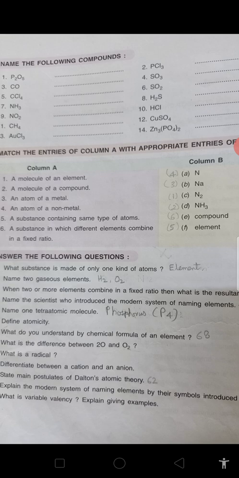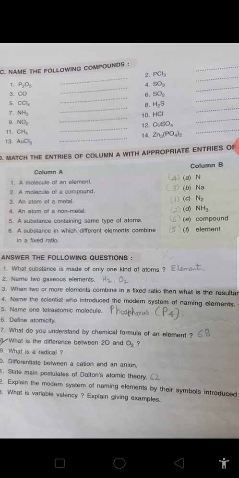Sodium is a metal. Then an atom of a non-metal is A, nitrogen. Nitrogen here is a non-metal. The substance containing the same type of atoms is called an element. So the answer is F. The substance in which different elements combine in a fixed ratio is E, compound. So you can match these, children.